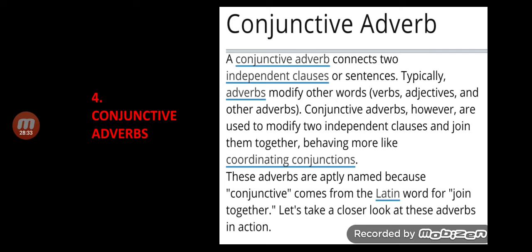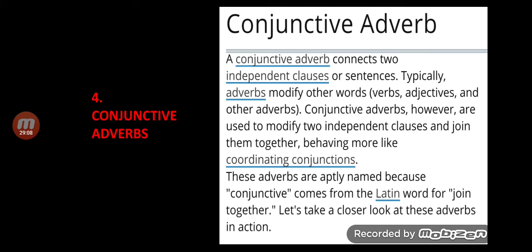So a conjunctive adverb connects, is it not? It is a conjunction. So a conjunctive adverb connects two independent clauses or sentences. Typically, adverbs modify other words, but conjunctive adverbs are used to modify two independent clauses and join them together, behaving more like coordinating conjunctions. These adverbs are aptly named because conjunctive comes from the Latin word for join together.